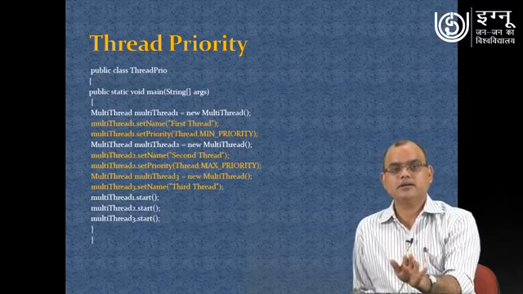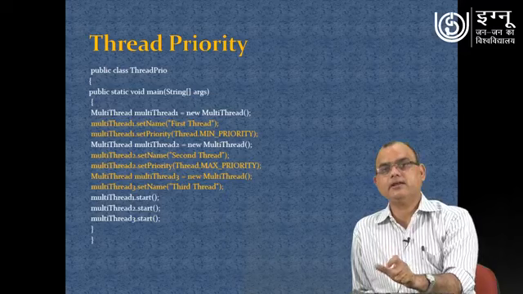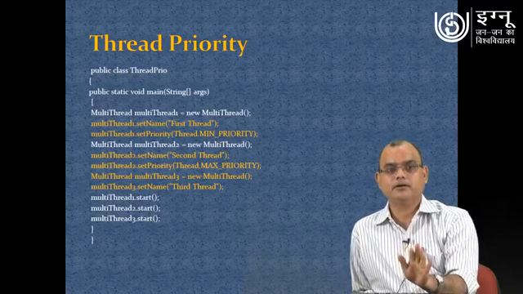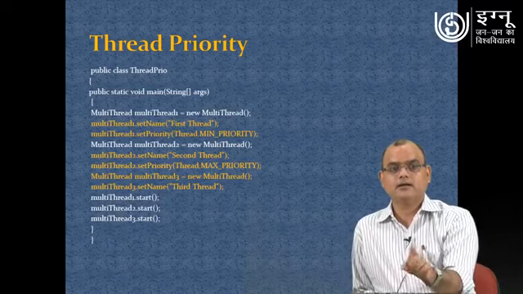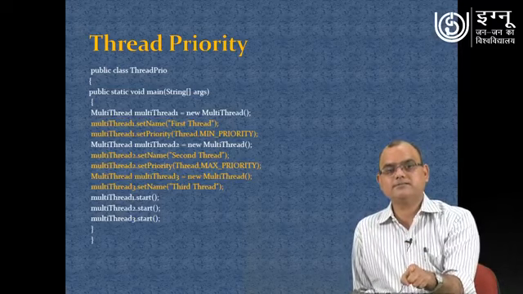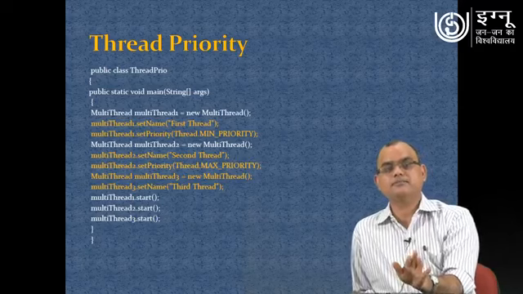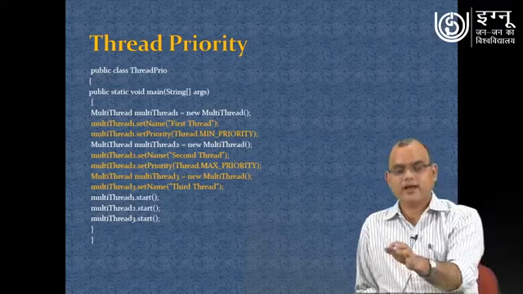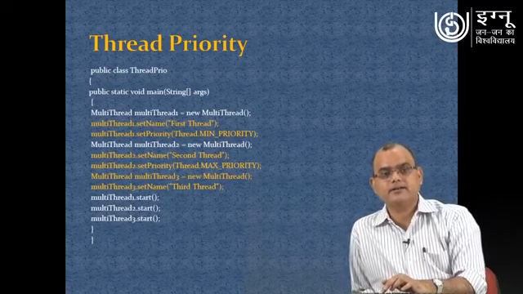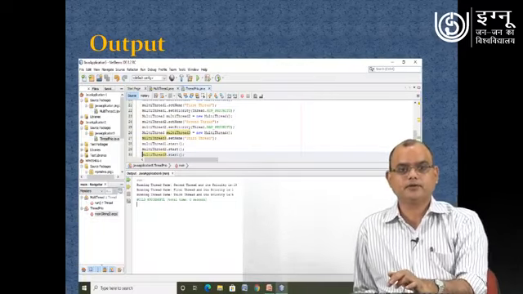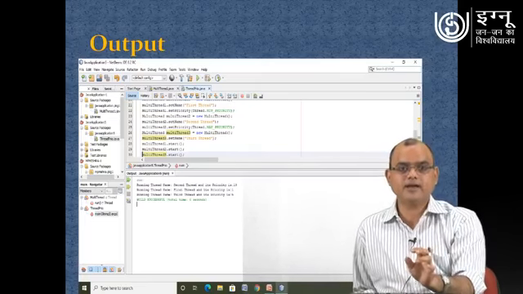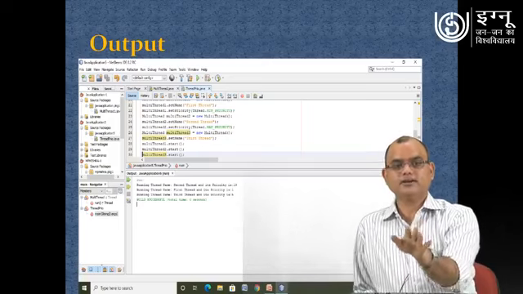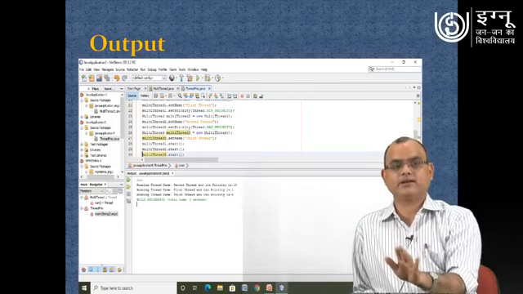So the third one is going to be assigned the default priority provided by the Java programming environment. Now what we did next, on all the 3 objects we have called the start method. It means all the 3 threads are now in running state and they will be executing different activities. These 3 different threads will be running, and displaying their name and their priority.